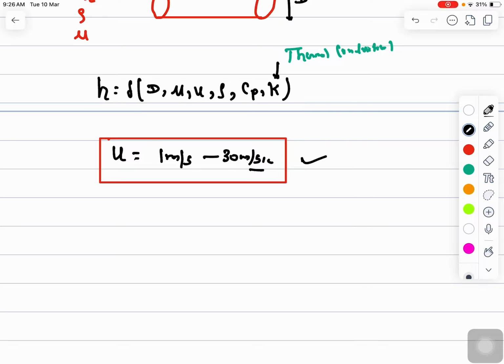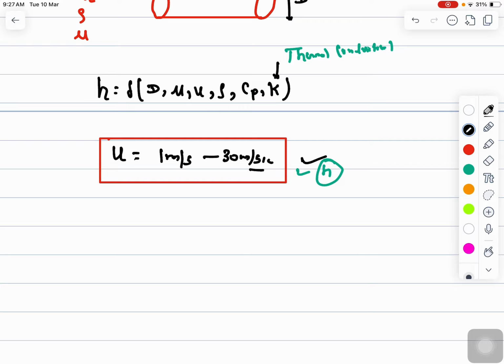But if we change the pipe diameter, let's say from 30 to 50, the previous experimental data may not be directly applicable, right? Because the heat transfer coefficient that you get from this data at a particular diameter will be fixed. If you change another parameter, you again have to do another experiment. So we would have to conduct another set of experiments, and this quickly becomes time consuming and very expensive. It's not easy to perform all these experiments, and it will take so much time and money.